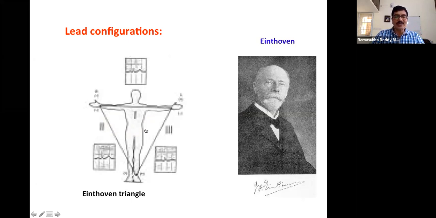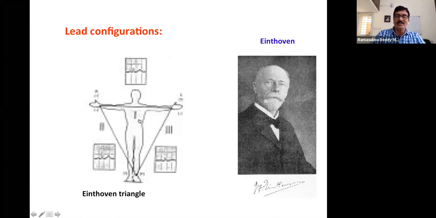Similarly, lead 2, lead 3, AVR, AVL are the projections of this central electrical vector at different angles. The Einthoven triangle has 60 degrees on each side, so you will be projecting on the sides of this triangle, and the augmented leads will be projected in the corners of this triangle.